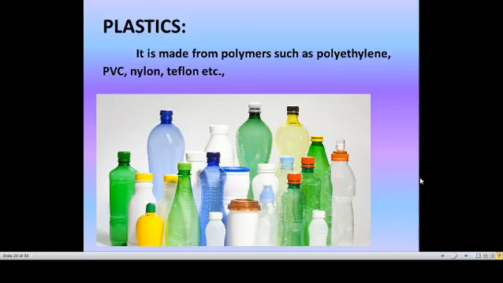And the next one, plastics. They are made from polymers such as polyethylene, PVC, nylon, Teflon, etc. We are using various kinds of plastics in our daily life, right? Your bottles, your boxes, everything is made up of plastic. Your sitting chair, cable wires, the handle of a pan, an eating cup, everything is made up of plastics. They are made from several types of polymers such as polyethylene, polyvinyl chloride, that is PVC, nylon, Teflon, etc.